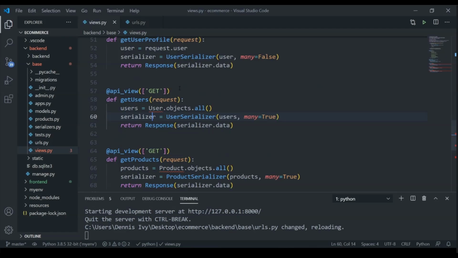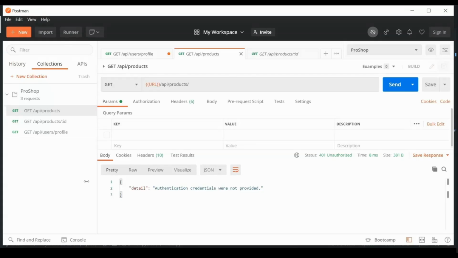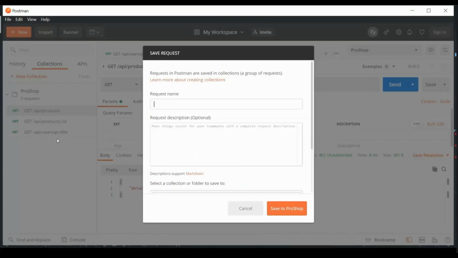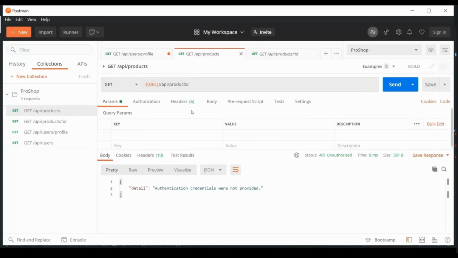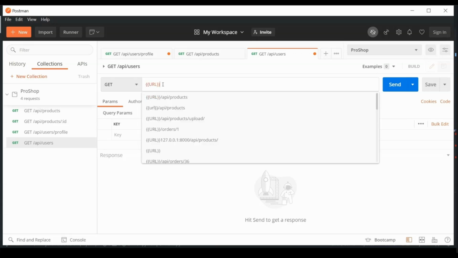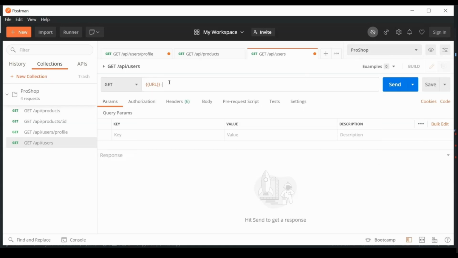So right now, if I try to access this, we will add in a new request. So we'll just do add request. This is going to be a GET request, and we are going to API forward slash users. Let's go in here. We will add in the URL variable, so a capital URL. We are in our pro shop environment, and we are going to do API forward slash users.